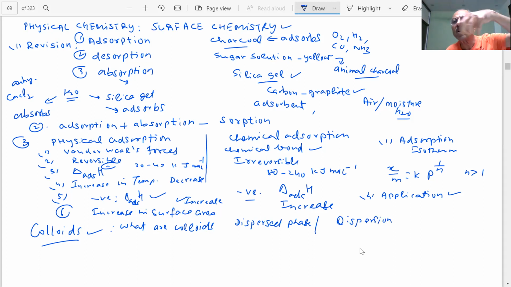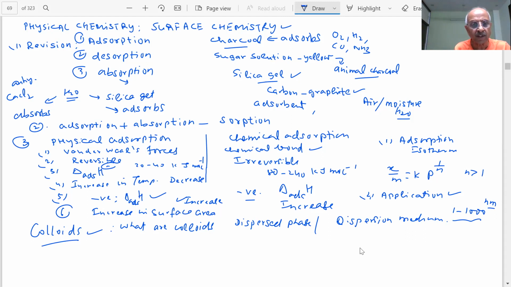In a solution, you have a solute and a solvent; in colloids, you have a dispersed phase and a dispersion medium. The classification of colloids is a favorite question. And you know the size of the particle in colloids is 1 to 1000 nanometer.